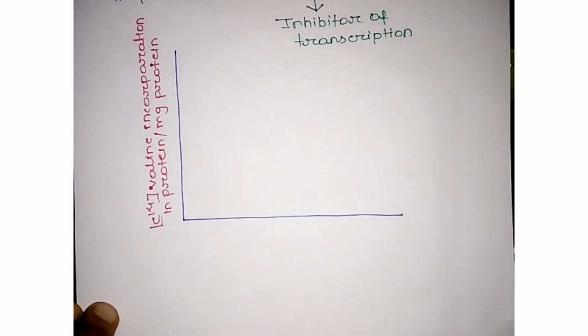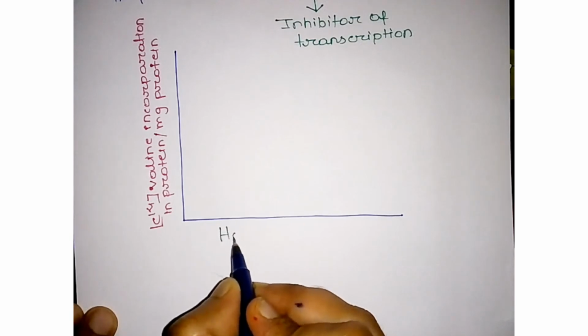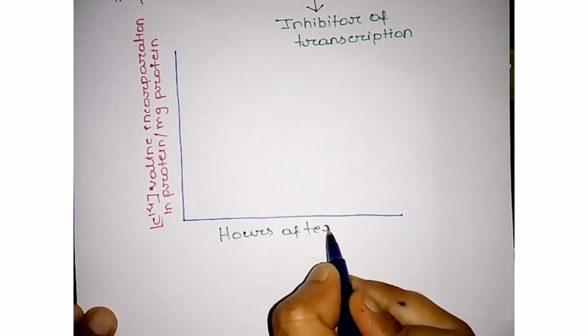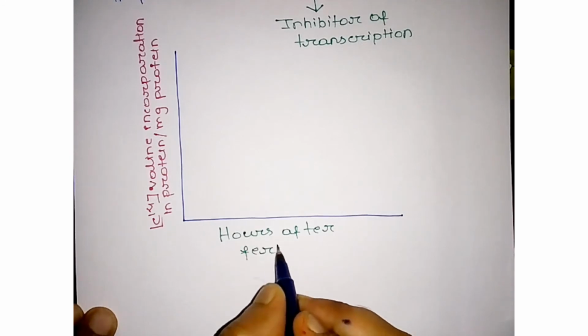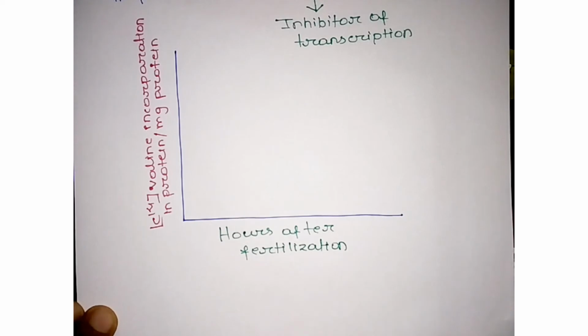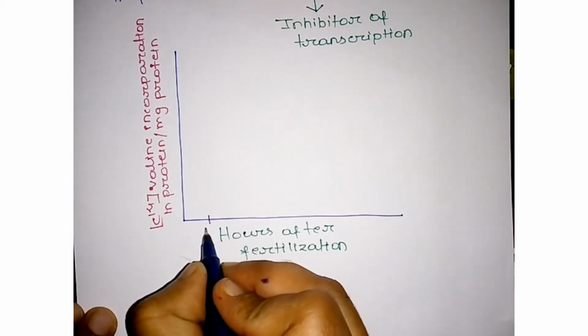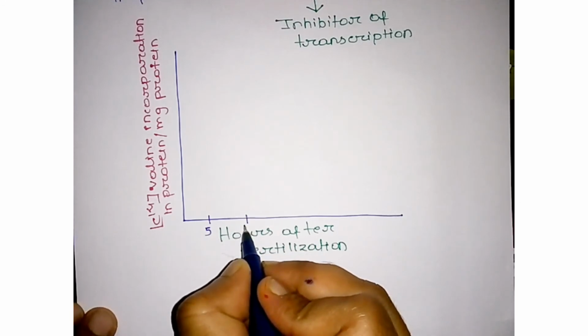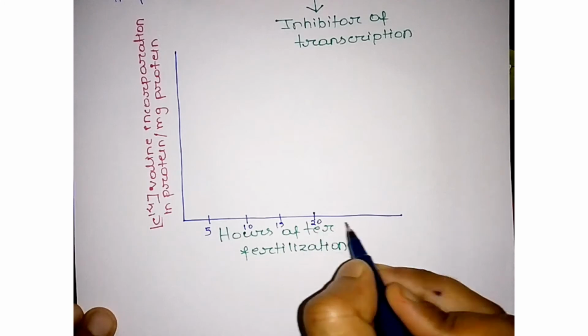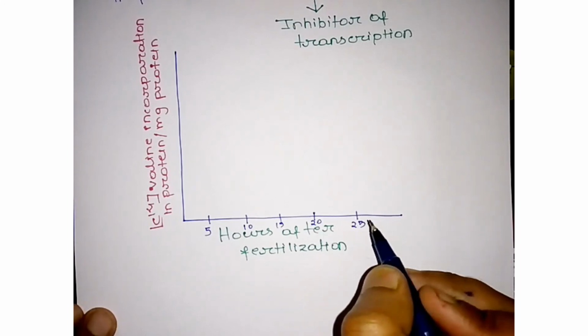Now this axis is hours after fertilization: 5, 10, 15, 20 and 25.